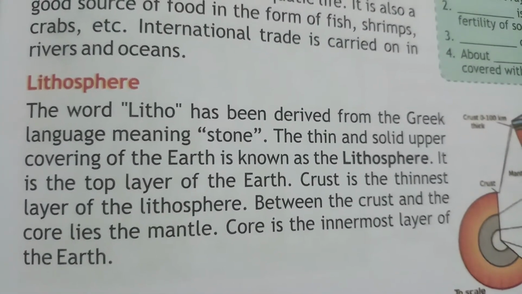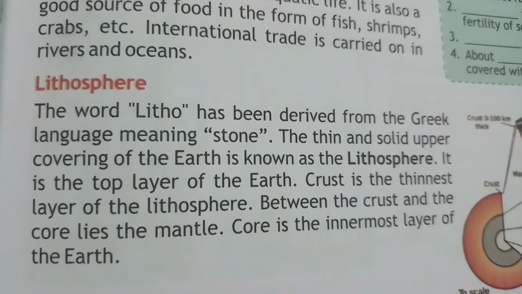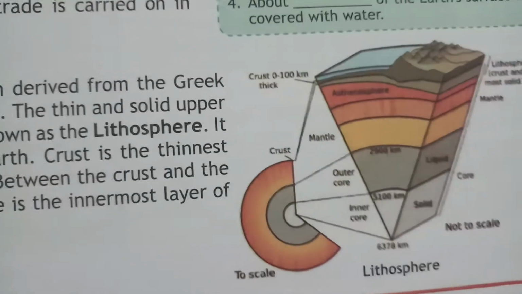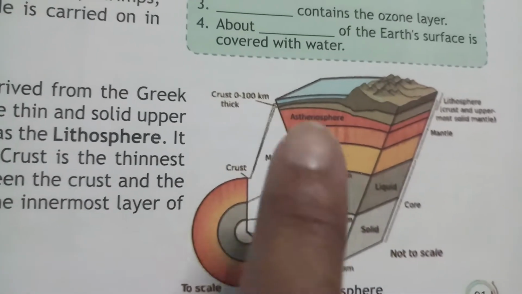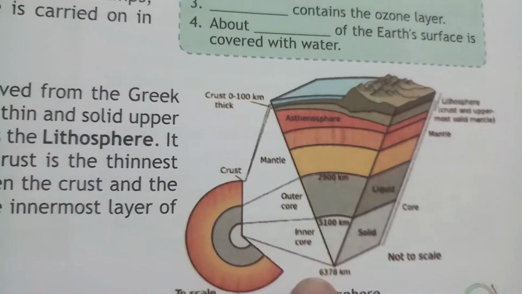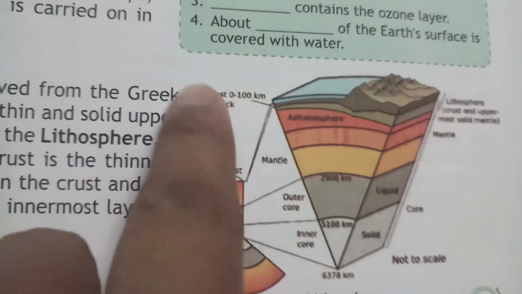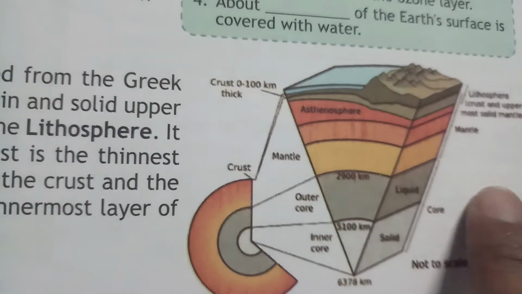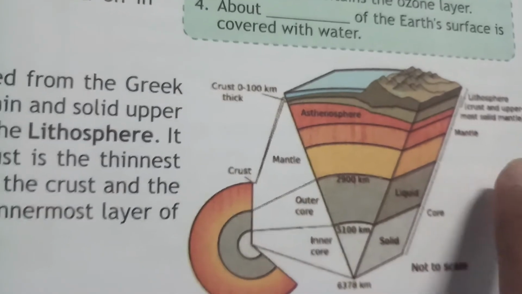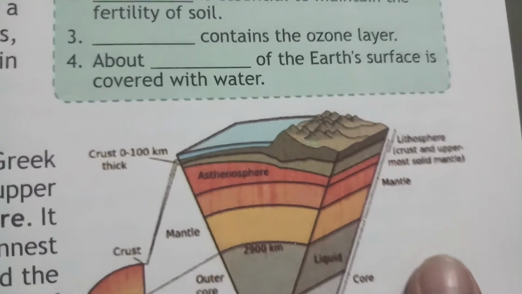Between the crust and the core lies the mantle. Core is the innermost layer of the earth. Everybody see, this is the lithosphere. It has the crust, mantle, outer core, inner core. The crust is 0-100 km thick. Everybody see this? Is it clear? Not to scale: core, solid, liquid, and the lithosphere, crust and uppermost solid mantle. Okay, so please see this.